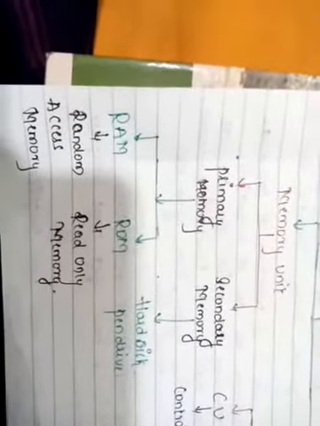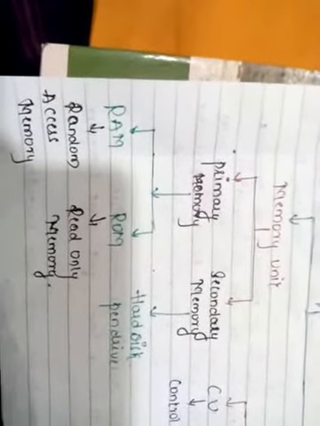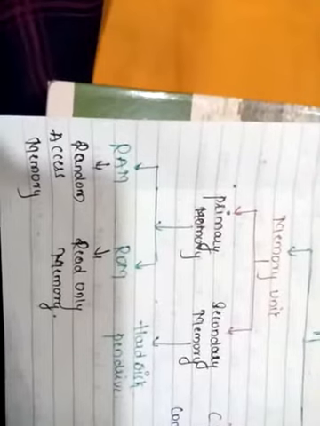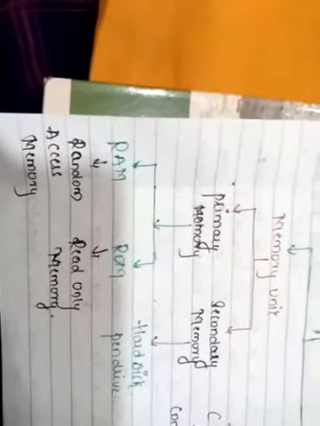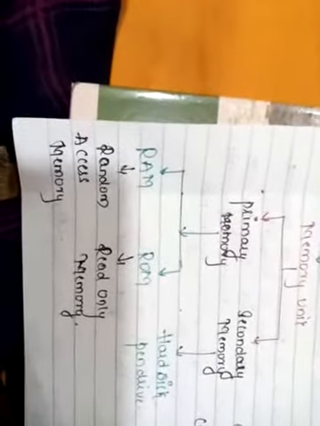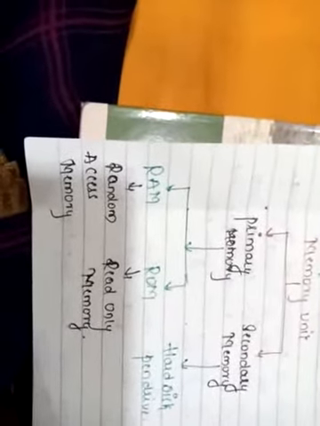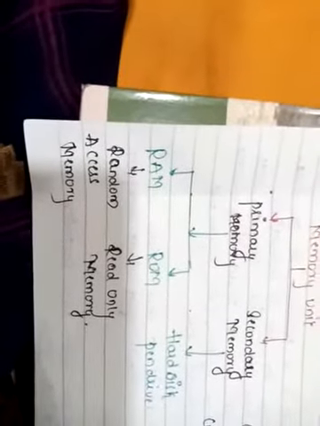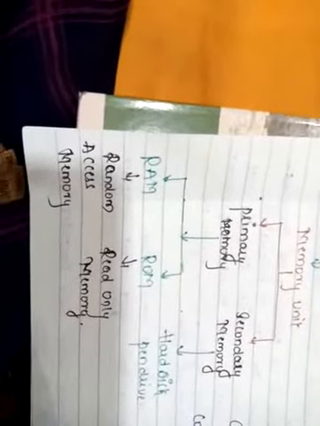Now, we studied some parts related to primary memory and secondary memory, or the memory unit, in the previous year. Just a quick review of this. Primary memory and secondary memory are both parts of the memory unit. The primary memory, as we know, is a temporary memory. This primary memory again has two parts, RAM and ROM. RAM is random access memory and ROM is read-only memory.